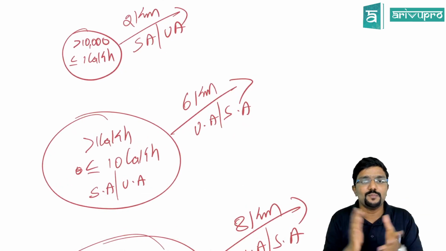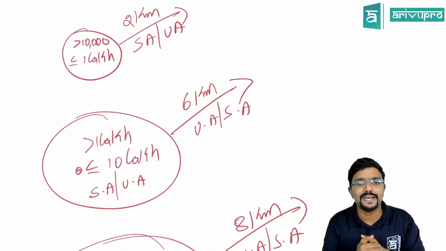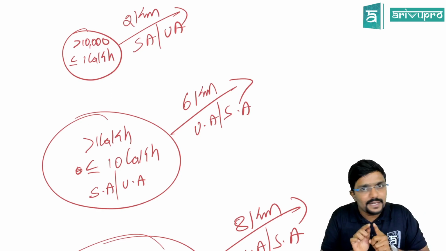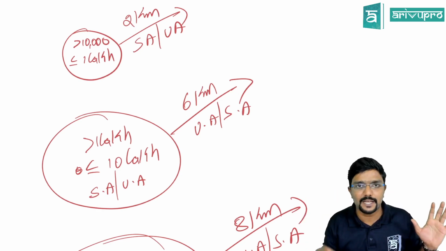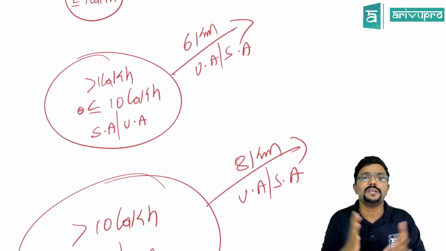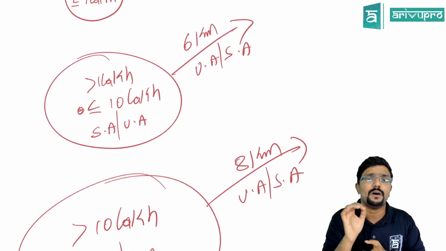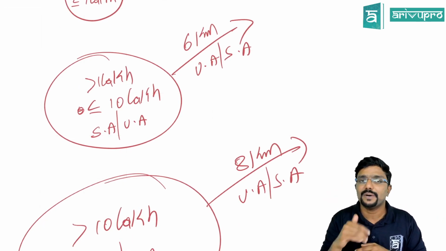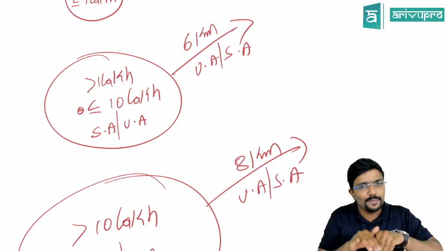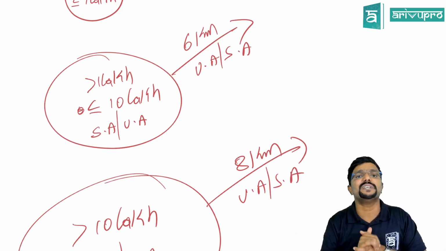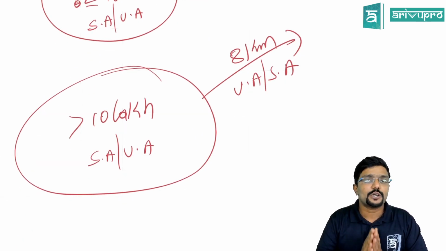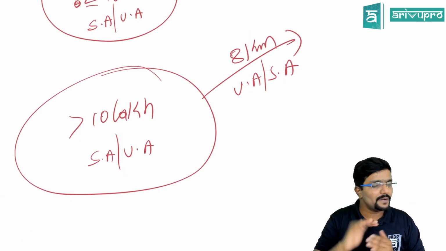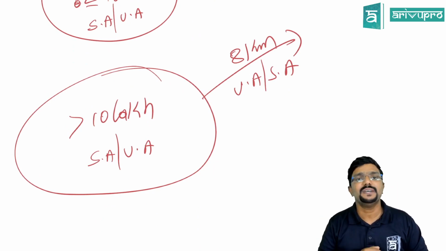If the population of the municipality is more than 10,000 but up to 1 lakh, then that area is urban area plus 2 kilometers from its border is also considered as urban area. Same way, if the population of the municipality or locality or cantonment is more than 1 lakh but up to 10 lakh, then that area will be urban area plus 6 kilometers from its border. Then if the population of any municipality or cantonment is more than 10 lakh, that area will be urban area plus 8 kilometers from its border, guys.